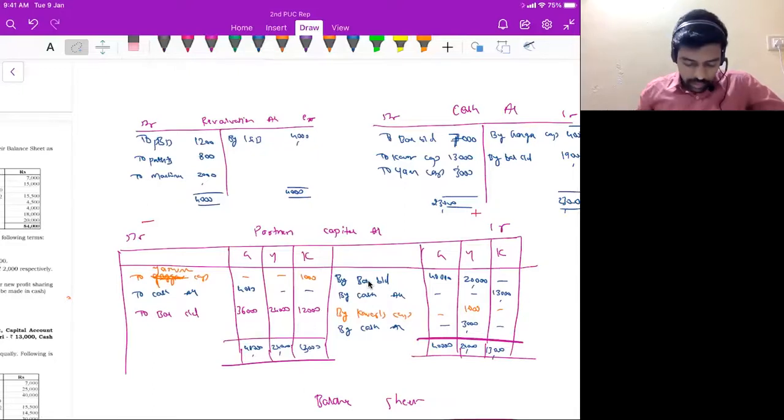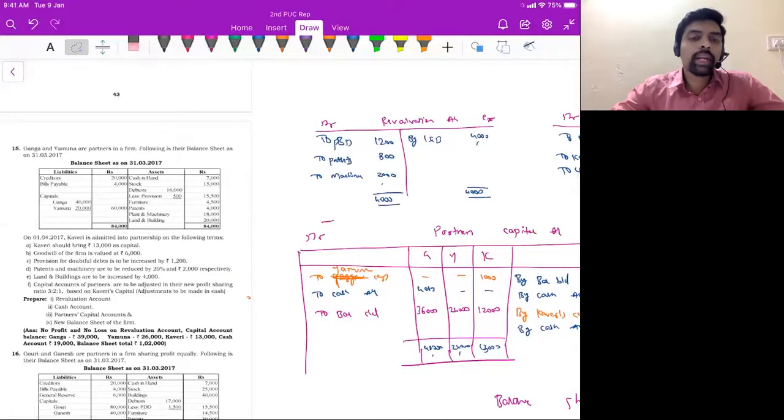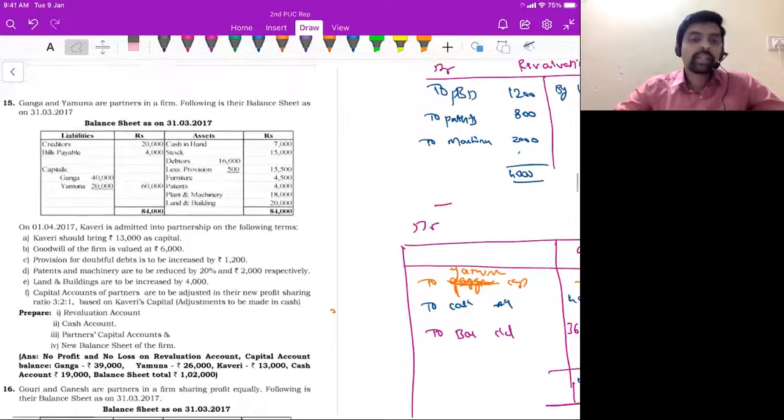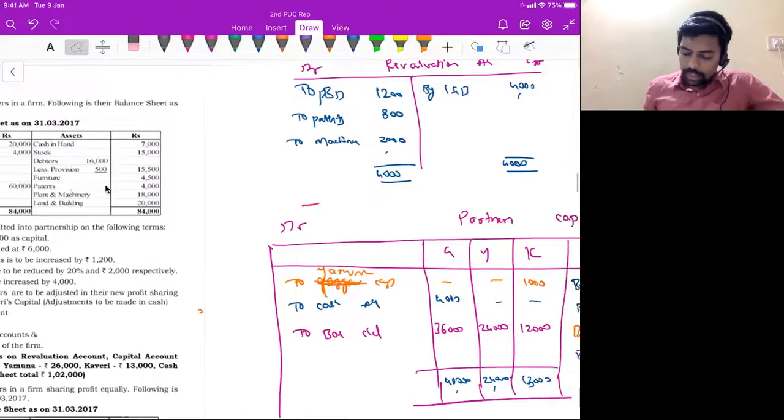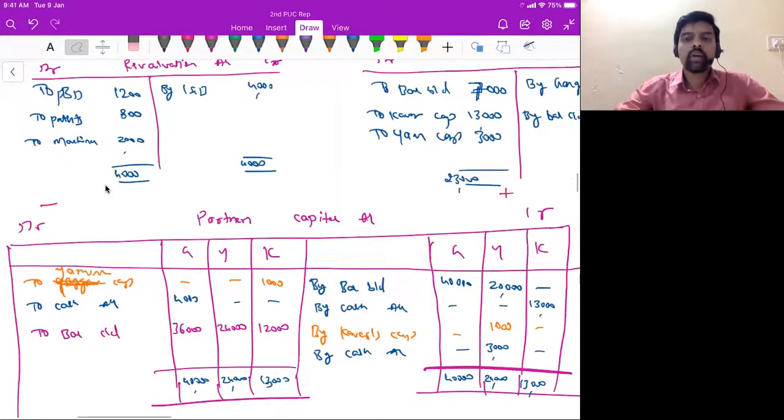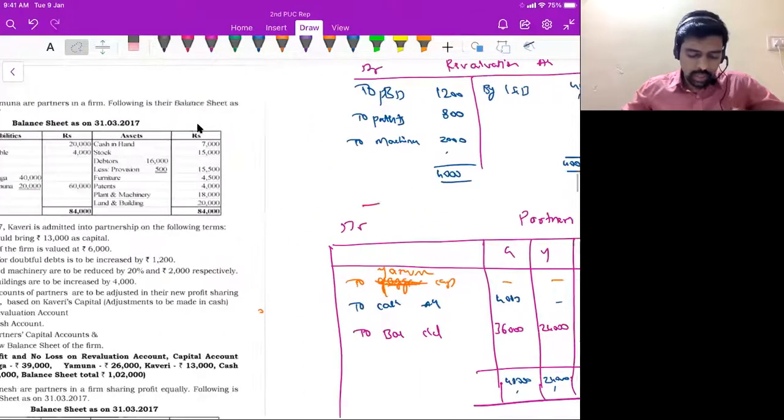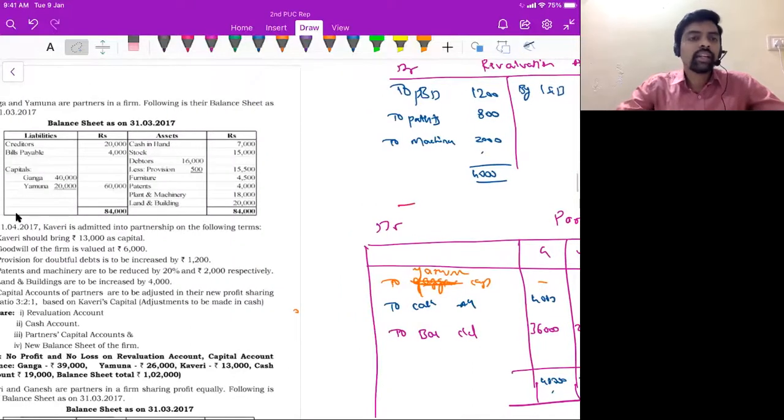Existing capital balance, correct? So go to balance sheet liability side. Existing capital balance is 40,000 and then 20,000, correct? So by balance brought down in capital account, write 40,000 and then 20,000. No revaluation account profit or loss. And look at the balance sheet liability side and then asset side. There is no reserve fund and then P&L account, correct? So after that, I will adjust goodwill, capital and then goodwill.